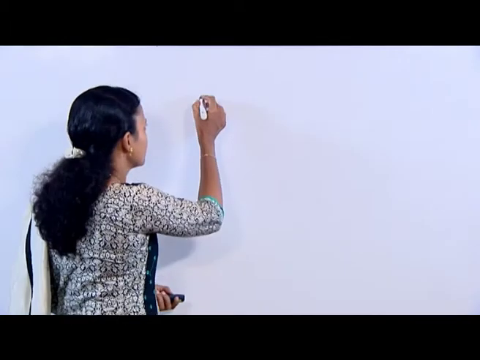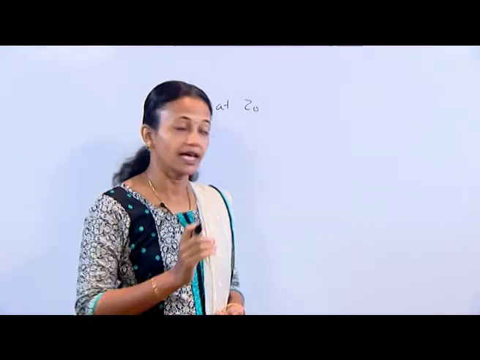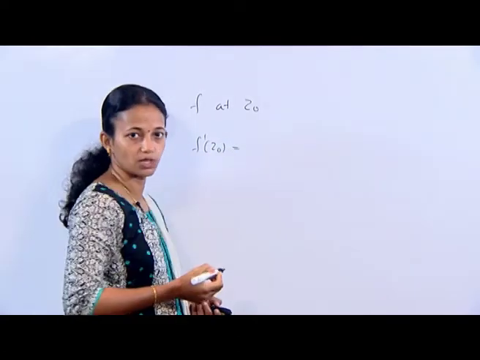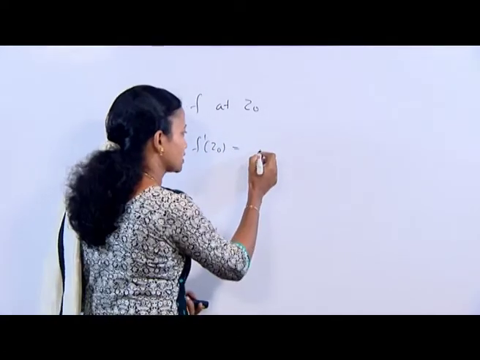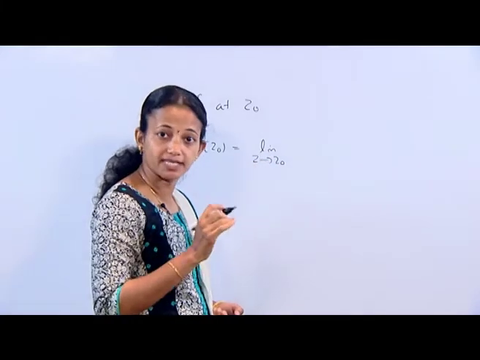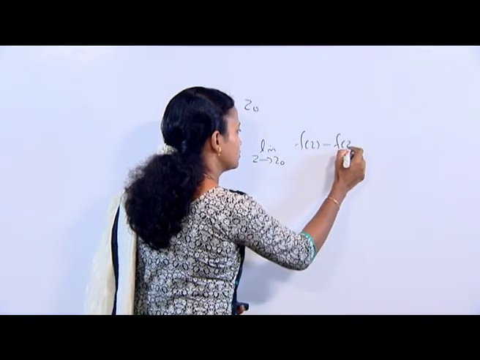We have seen that if f is a function whose domain of definition contains a neighborhood of a point z0, then the derivative of f at z0 is f dash z0, which is equal to the limit as z tends to z0 of (f of z minus f of z0) by (z minus z0),